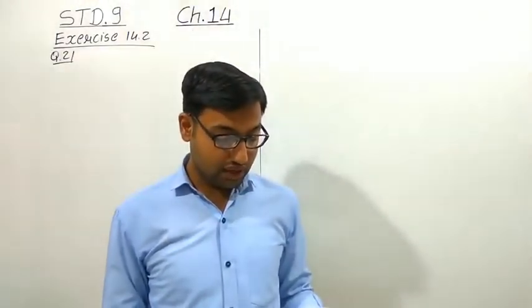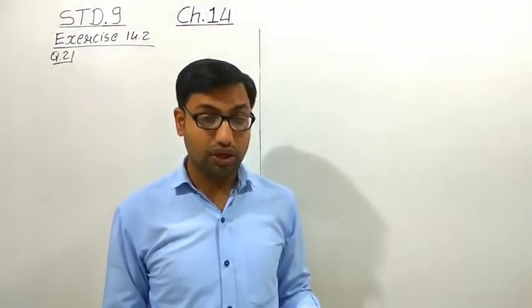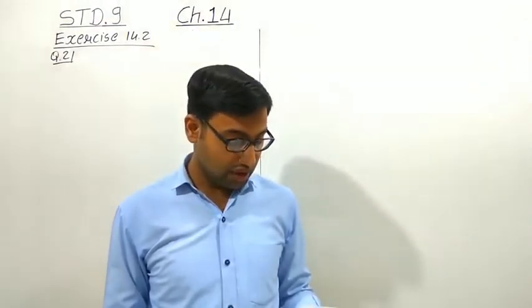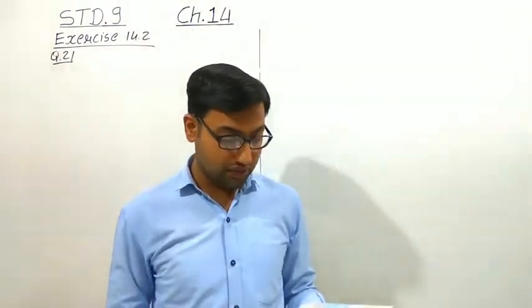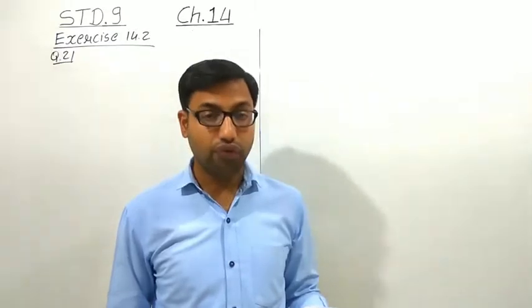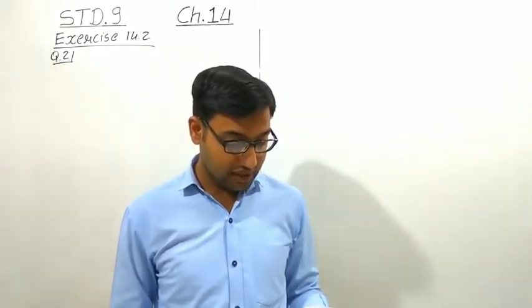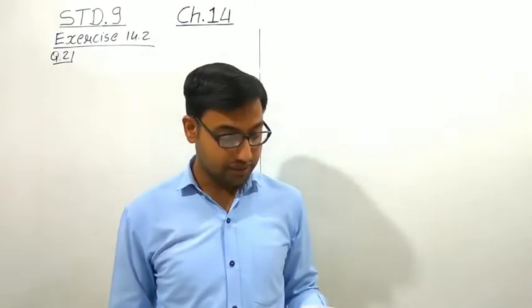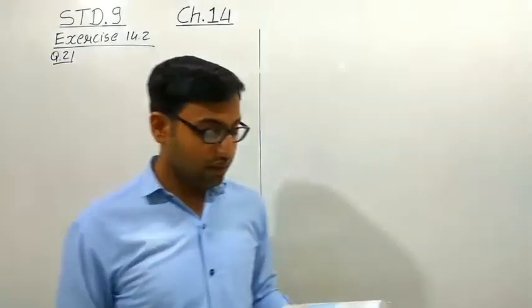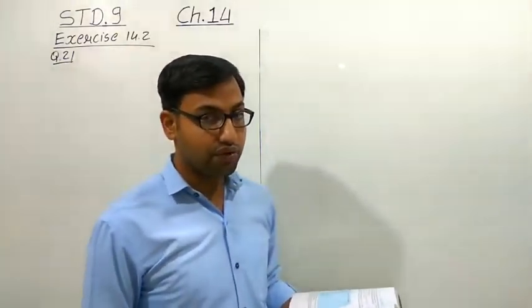We have to take the class size as 5 for the data given above, and the first interval we have to take is 0 to 5. Now all these words are new. What is class size and what is class interval? See, the data is in the form of rows.